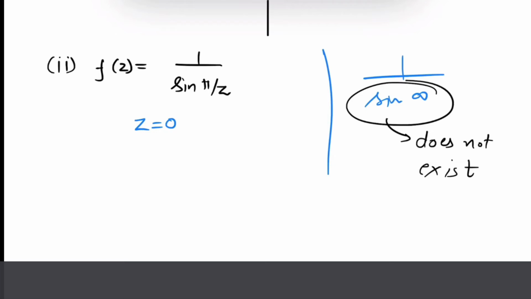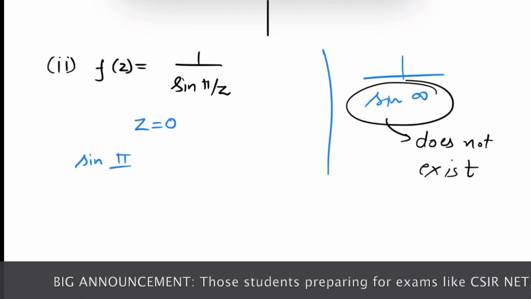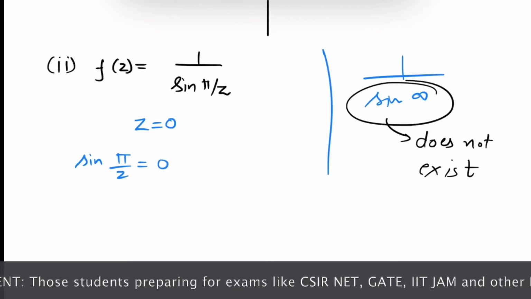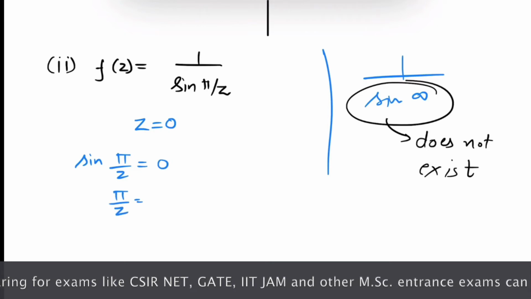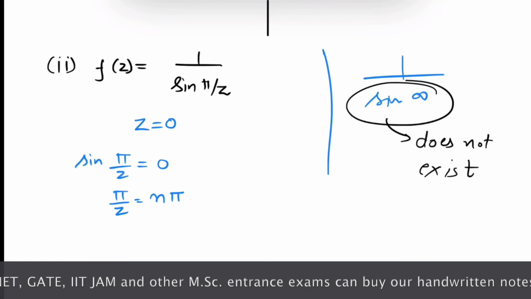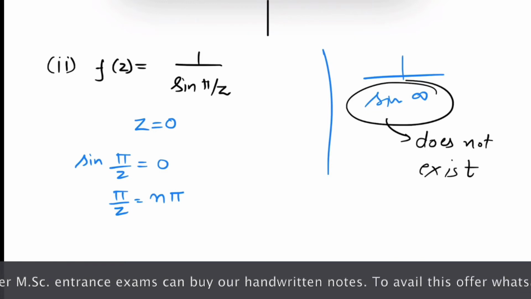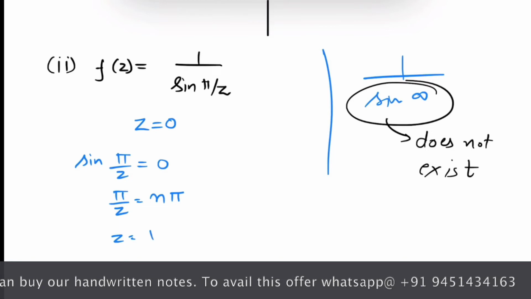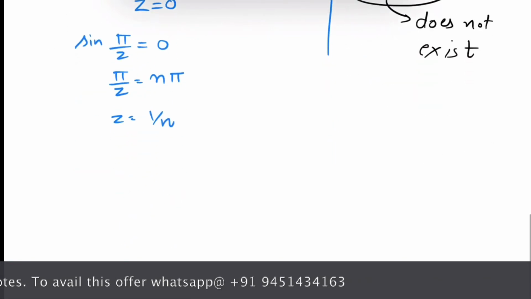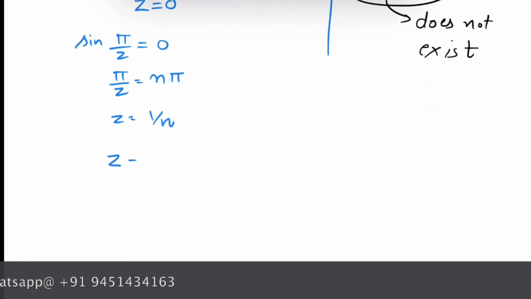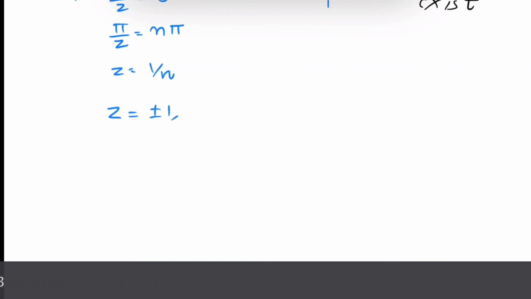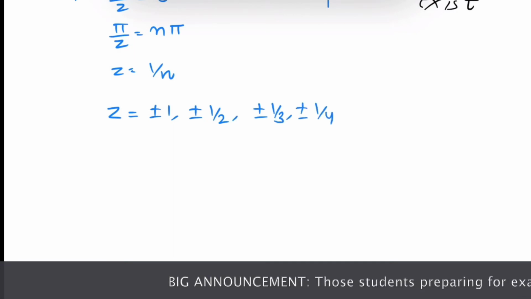Let's find those points. This function is not analytic when its denominator becomes 0, that is sine pi over z equals 0. So from here pi over z will be n pi, where n is an integer. From here z is 1 over n. So we have singularities as plus minus 1, plus minus 1 over 2, plus minus 1 over 3, plus minus 1 over 4, and so on.